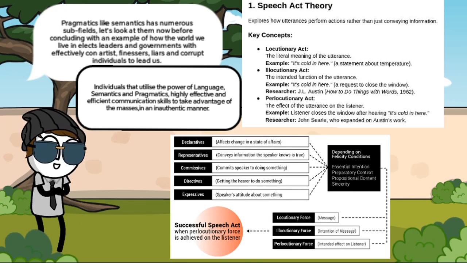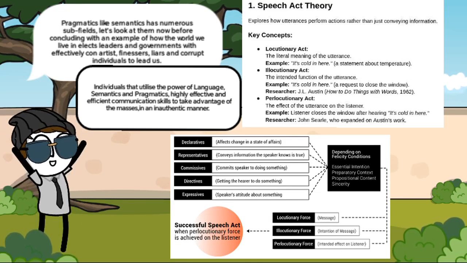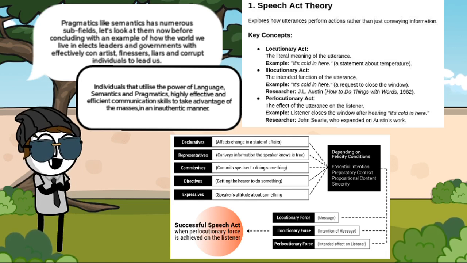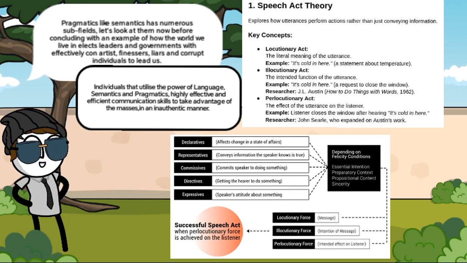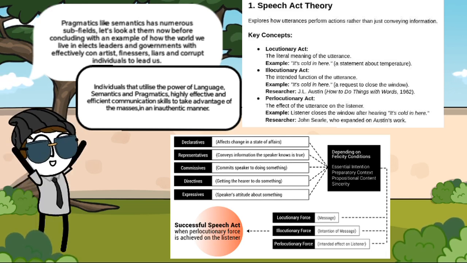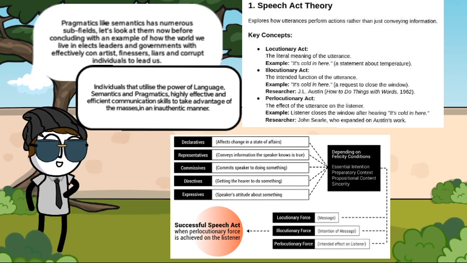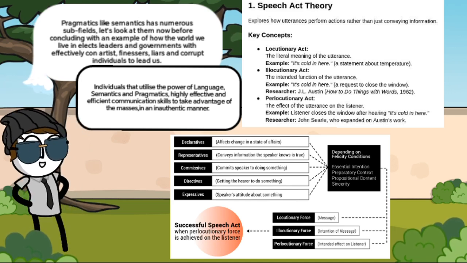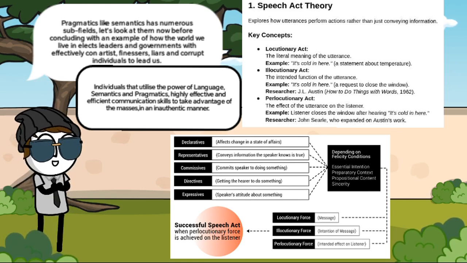Pragmatics, like semantics, has numerous subfields. Let's look at them now before concluding with an example of how the world we live in elects leaders and governments with effectively con artists, finessers, liars, and corrupt individuals to lead us. Individuals that utilise the power of languages, semantics and pragmatics in a highly effective manner, and efficient communication skills to take advantage of the masses in an inauthentic way.